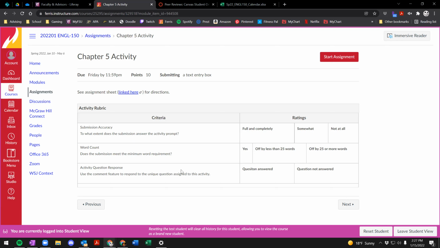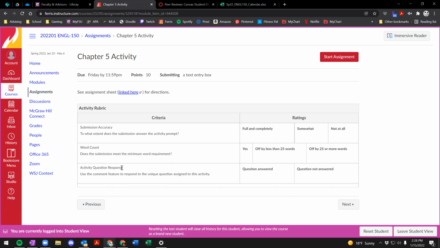Now, when it comes to the word count, yes, off by less than 25, off by 25 or more words, you can actually, in terms of the comment, note what the word count was in terms of what they had to submit. Now, these are really easy for the most part, but where it actually gets a little bit more challenging is the activity question response.